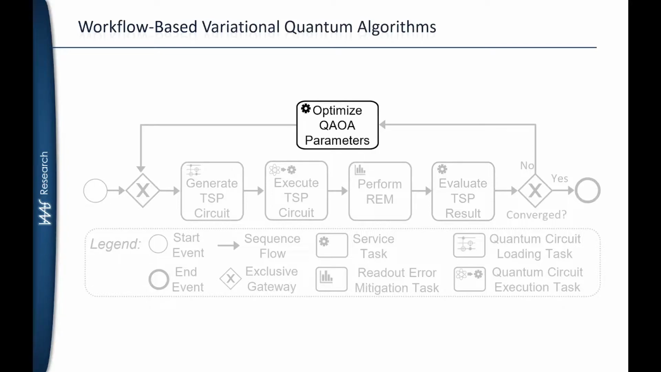Finally, the parameters of the quantum circuit are optimized until convergence, resulting in a final solution representing, in the case of our TSP example, the best found route.